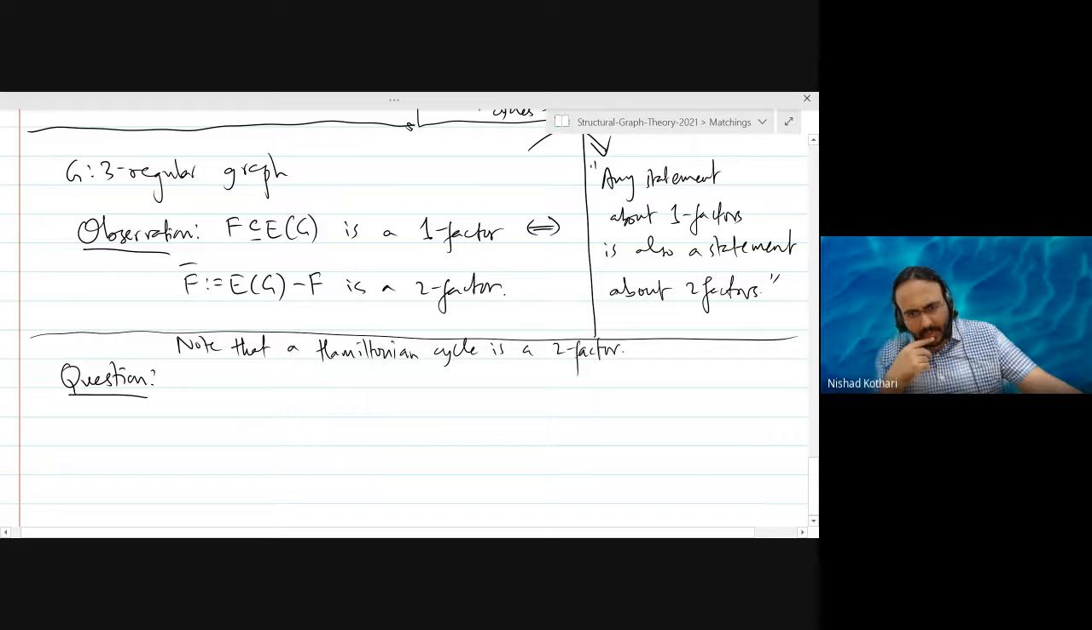In a cubic graph, what does it mean? If a set of edges is a Hamiltonian cycle, the complement has to be a perfect matching, but it is a perfect matching with some special property, just like a Hamiltonian cycle is a two factor with a special property.